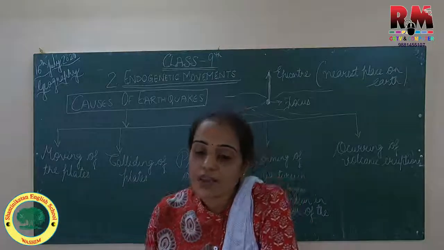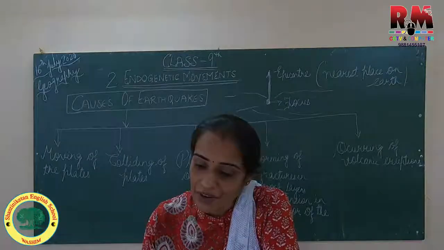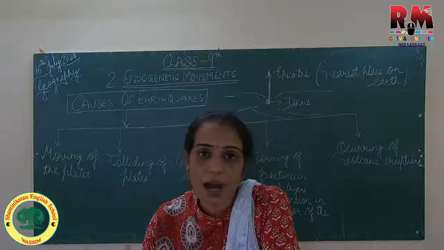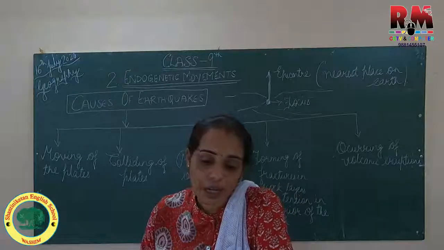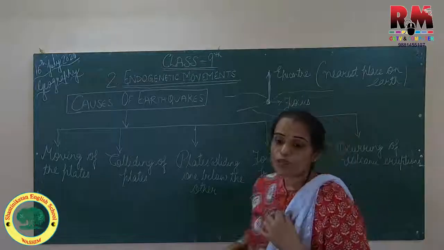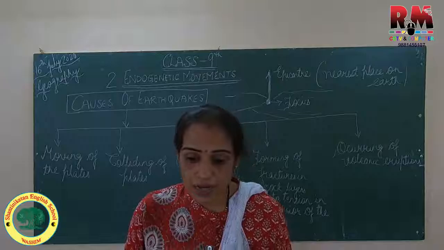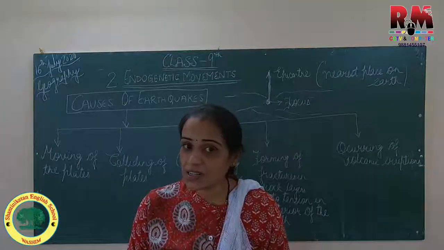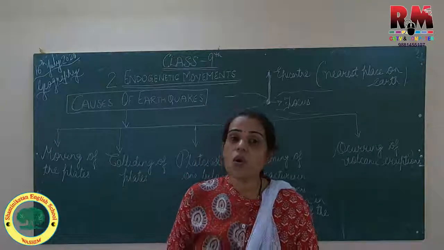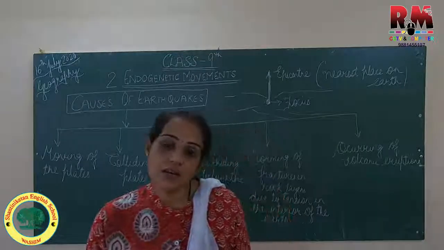Now these waves are generated after the P wave and the secondary wave. Primary wave and secondary wave come first, and only after that the surface wave is generated and it reaches directly to the epicenter. They travel in the direction of the circumference of the earth along the crust and they are highly destructive. All the destruction which is caused in an earthquake is because of this surface wave.